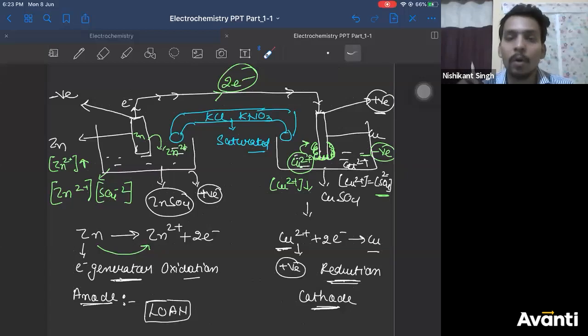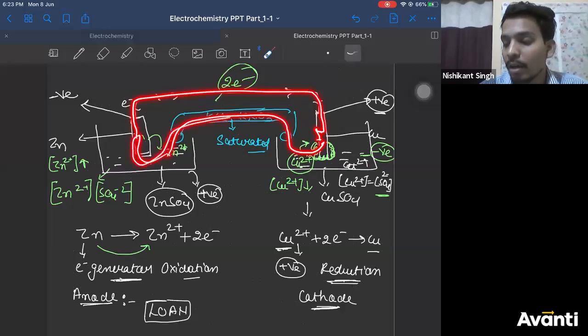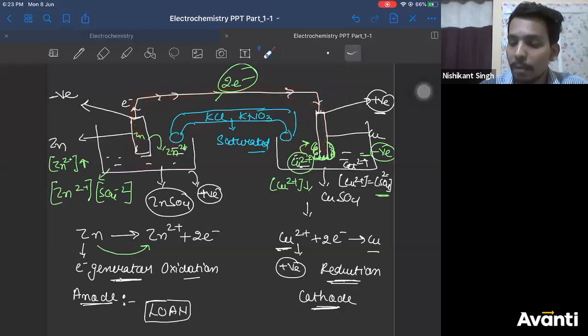Right. So now this thing is very important. Second function. Now when you draw an electrical circuit, let's say electrons go from here to here. What after that? This circuit is not closed, right? So after that, the circuit is completed by the ions of the salt bridge. So what is the second function of the salt bridge? It completes your circuit, right? If the salt bridge was not there, electrons would come from here to here, and that would be finished, right? But due to the salt bridge, ions are flowing into the solution, right?